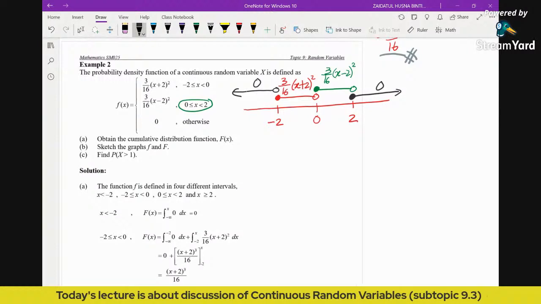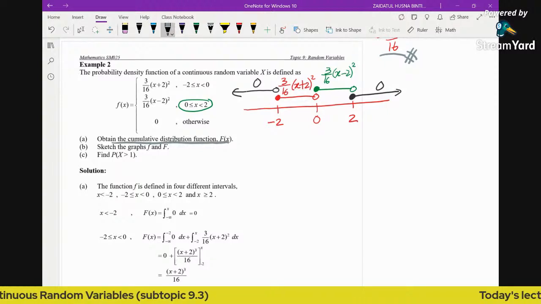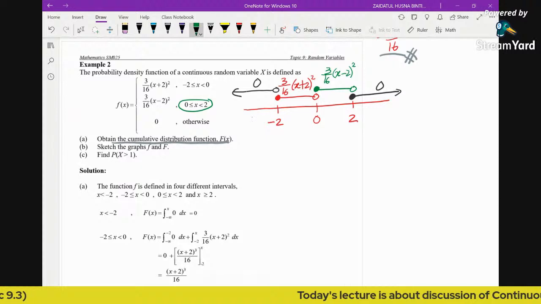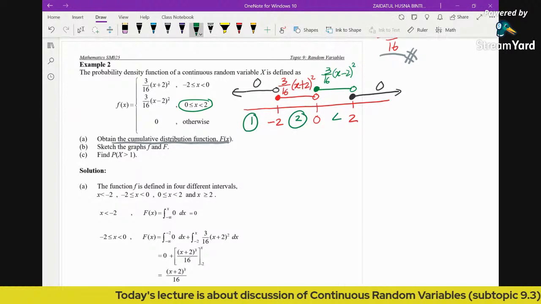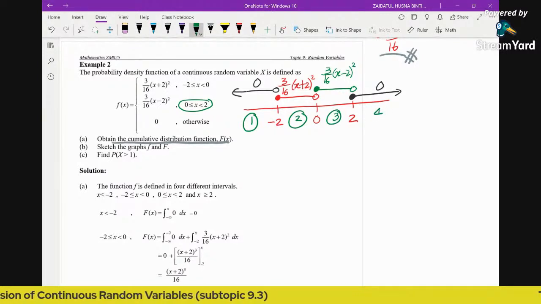Okay, so now the first question says find the cumulative distribution function. So again, how to find the cumulative distribution function? First, we divide into intervals or different regions. Because we have 3 numbers, we will have 4 different regions.